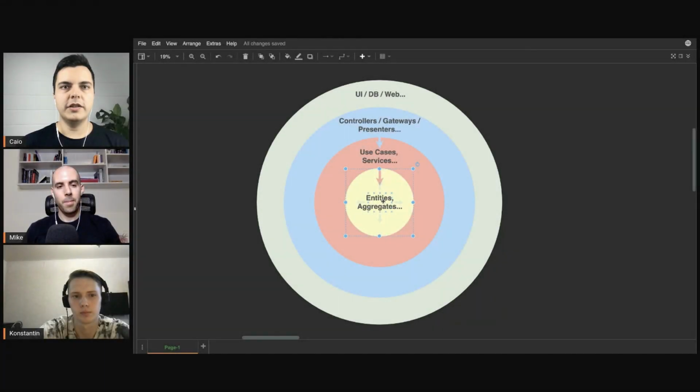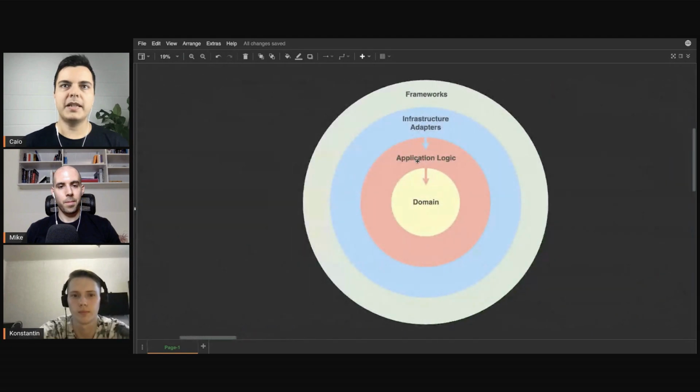So in the core here, you may have domain services that represent some domain concepts that don't fit precisely in a model. But in the red layer, you have application specific logic. So application logic, and in the core here, you have things that are more independent of application.